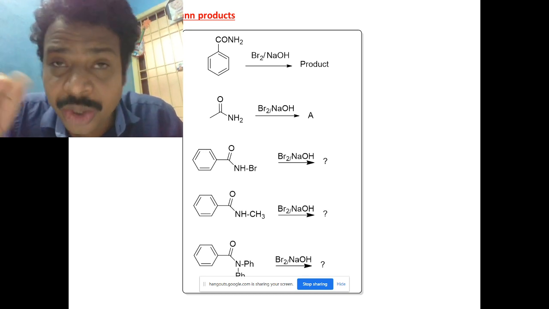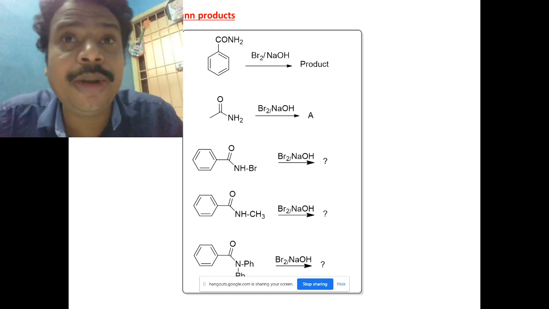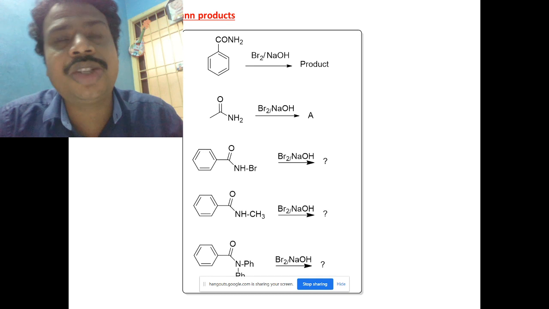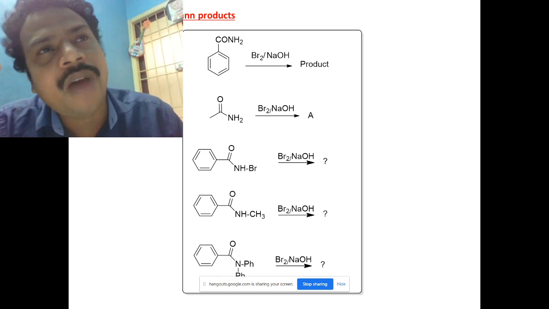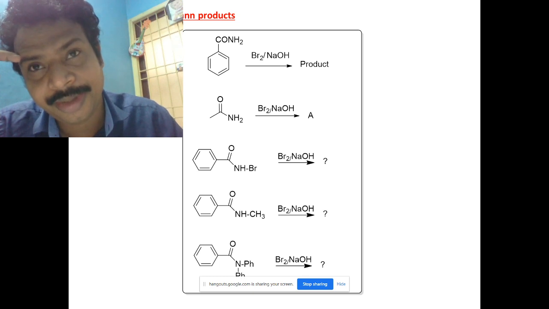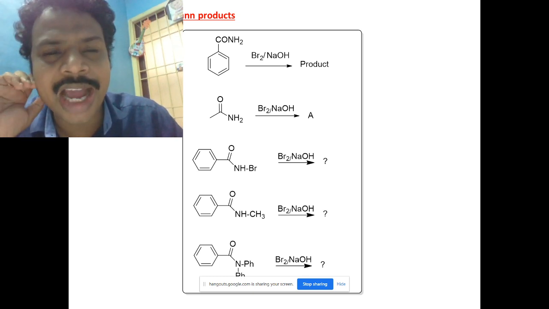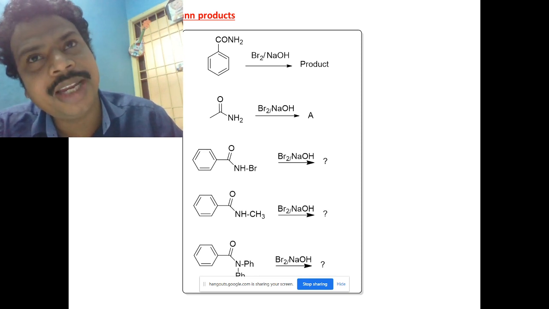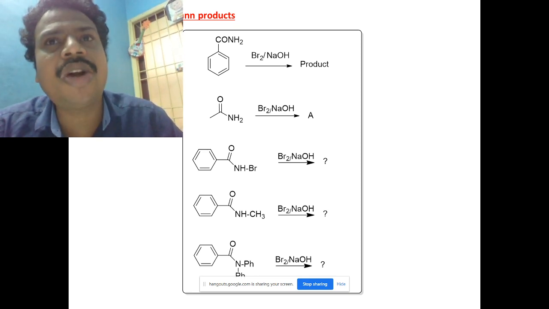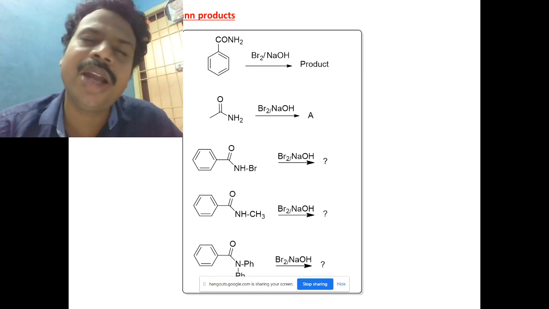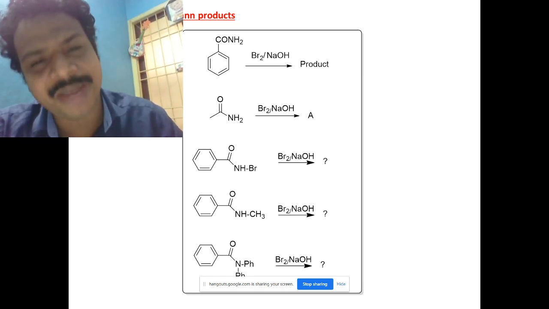So one way you have to do it like this. The other way, people usually ask to synthesize, or convert benzamide to aniline. So the key point in your mind should be: how do I synthesize aniline from amides? Or if they ask from acid, convert the acid to amide first, then amide to aniline. This is the short key you should have in your mind. When there is amide to amine, how do you do it? Hofmann rearrangement. That's the best way.